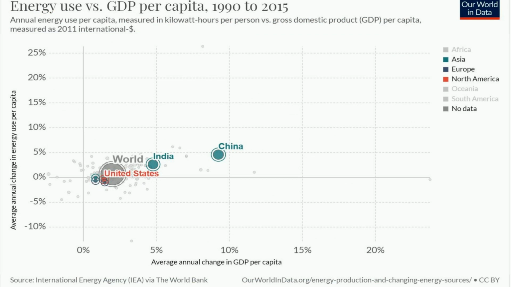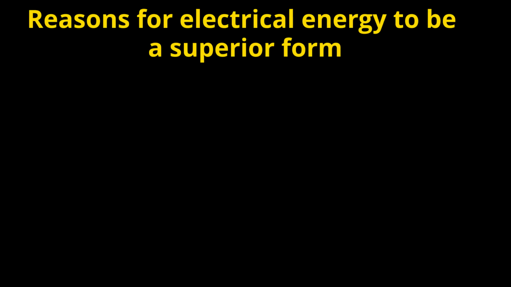But in developing countries like India, the average annual change in electrical use per capita is around 3 to 5%, and at the same time, the GDP growth is near 5%. Why are people interested to use electrical energy? What are the reasons behind electric energy being a superior form? Now we will look into it.